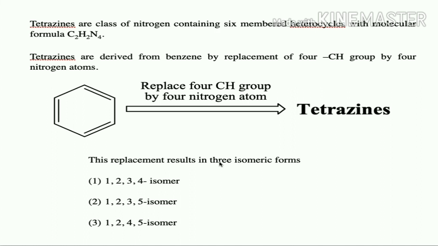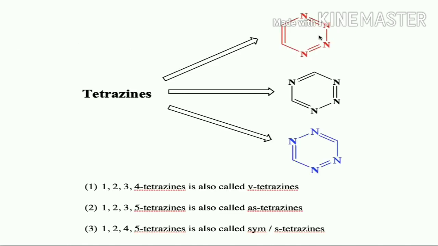give isomeric forms. There are 3 isomeric forms for tetrazines, that is 1,2,3,4 isomer, 1,2,3,5 isomer, 1,2,4,5 isomer. So these are the 1,2,3,4 isomer, 1,2,3,5 isomer, 1,2,4,5 isomer.